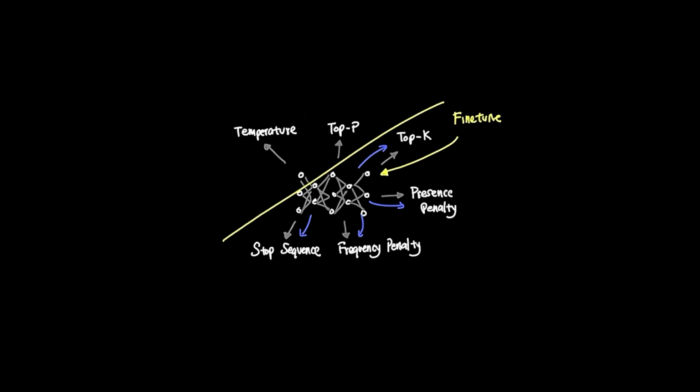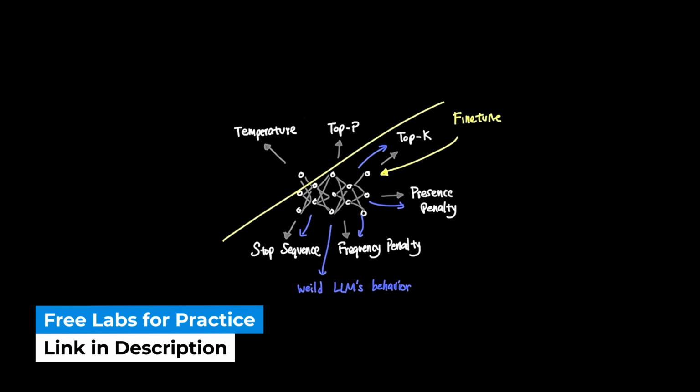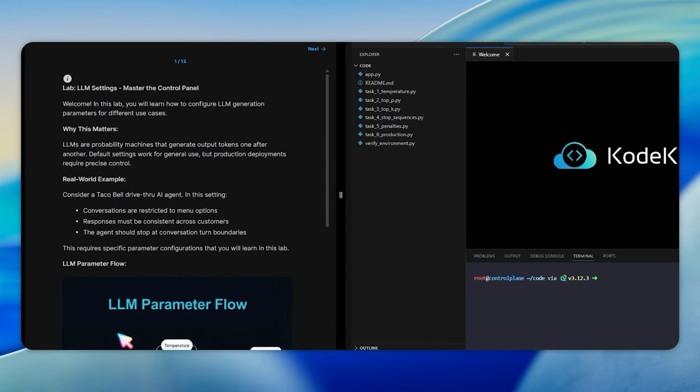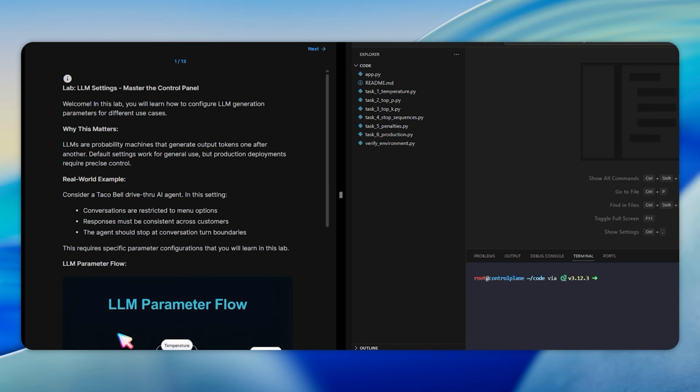However, understanding how these affect the underlying LLMs and how they generate their responses can help you have more control on how you want to wield your LLMs to work in your AI application as you deploy them. In this lab, we're going to learn how to tune LLM parameters for production use cases.